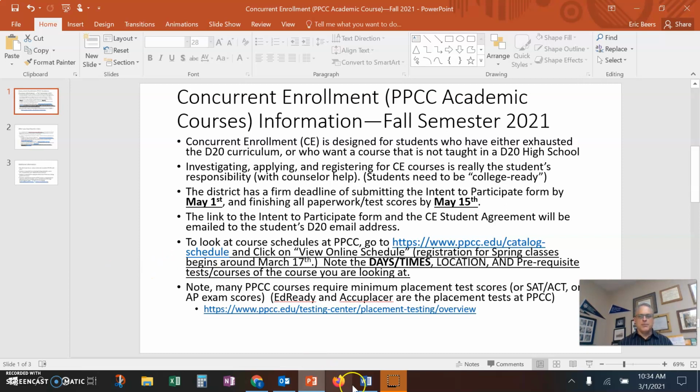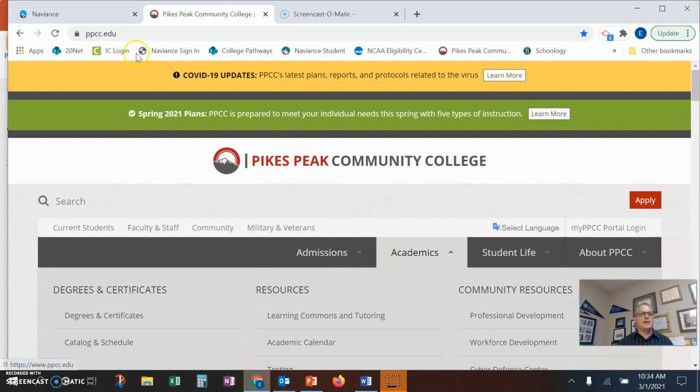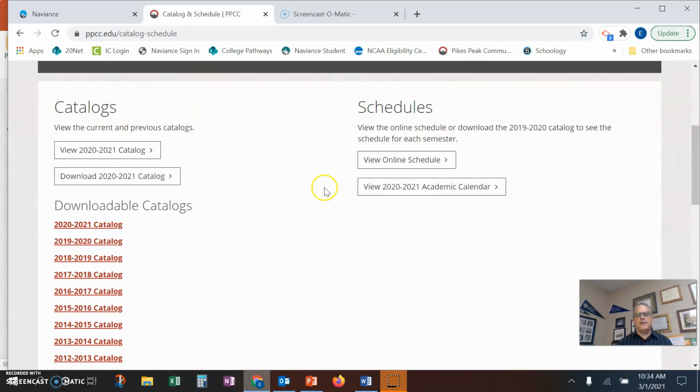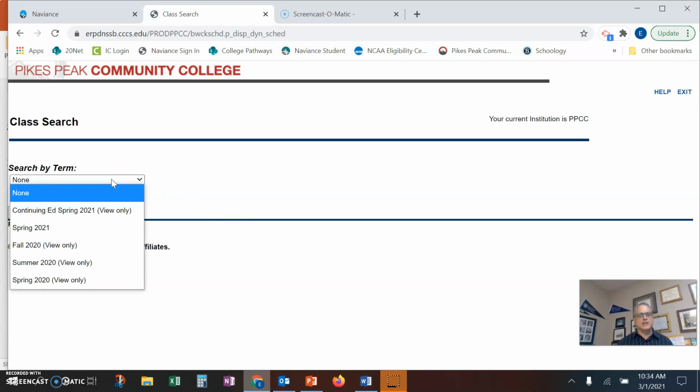And so to look up classes, go to Pikes Peak Community College's website. Their address is ppcc.edu. And if you click on Catalog and Schedule, and then click on View Online Schedule, right now Pikes Peak Community College's schedule is not out for fall 2021. That usually comes out in about late March, spring break time frame, but I just want to show you how to use it.